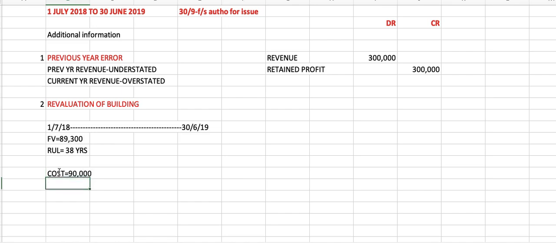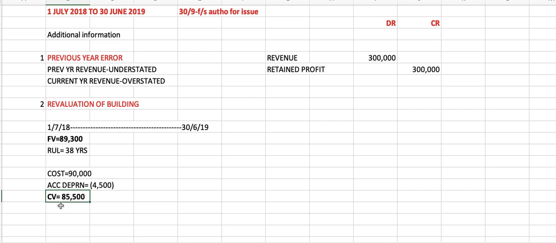Carrying value is cost less accumulated depreciation. The accumulated depreciation for building is 4,500, so you should get a carrying value of 85,500. So you compare the fair value and the carrying value.